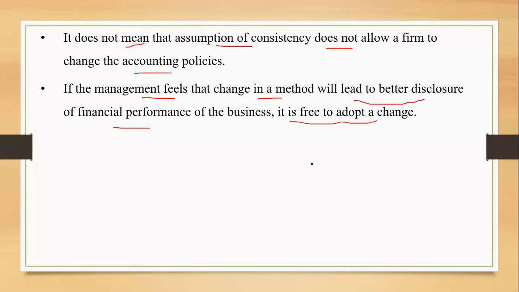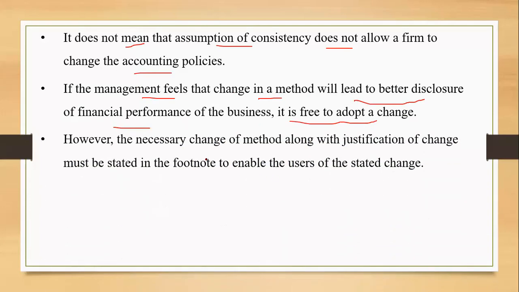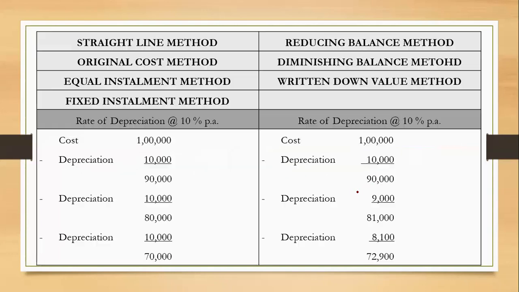But one has to take care, it is not to be done very often. Whatever change does take place, the change of the method along with the justification for the change, that is, why you are changing the method, and its effect on profitability, has to be mentioned in the financial statements as a footnote. Why so? So that whosoever the users of the accounting information are, they notice the change and go through everything mentioned in the financial statements.